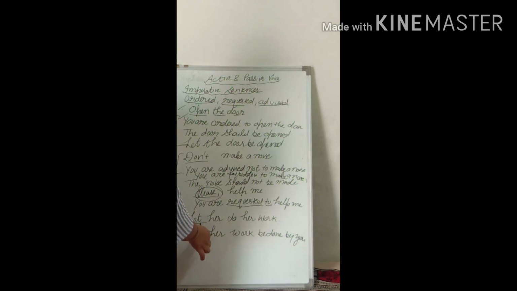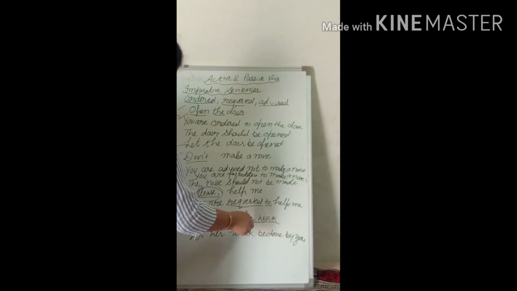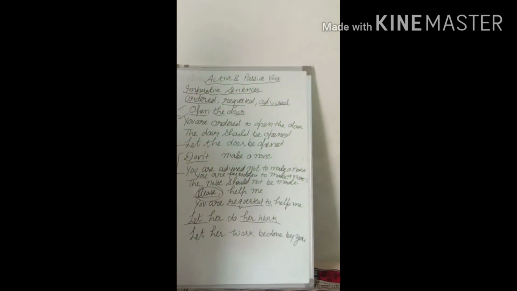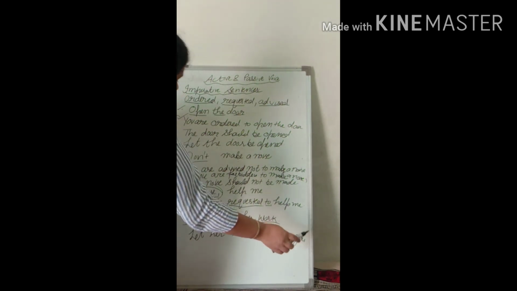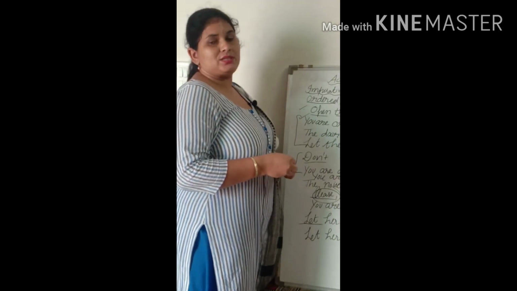Now, when you are given the sentences starting with let. See the example one. Let her do her work. So what is the object? Her work. Change object and subject. Let her work be done by you. When you are given let, then we use be in place of by.